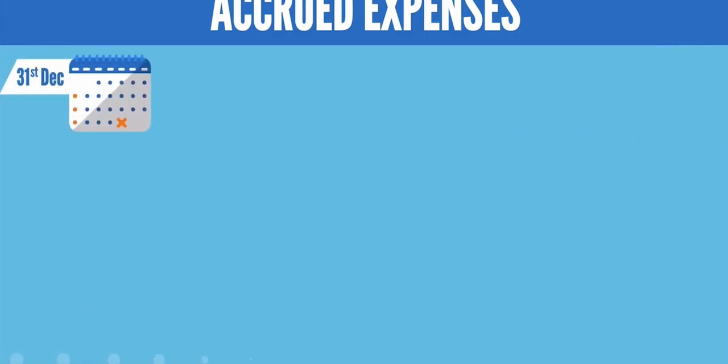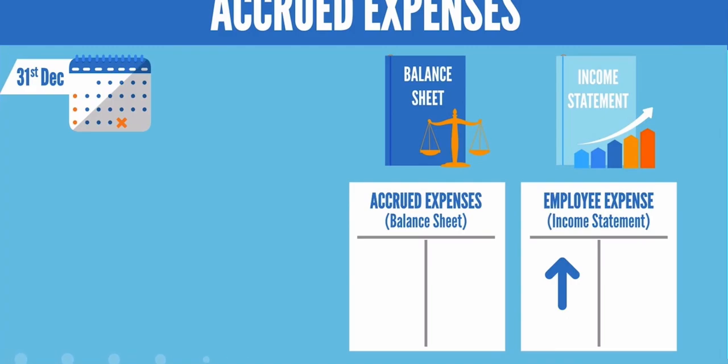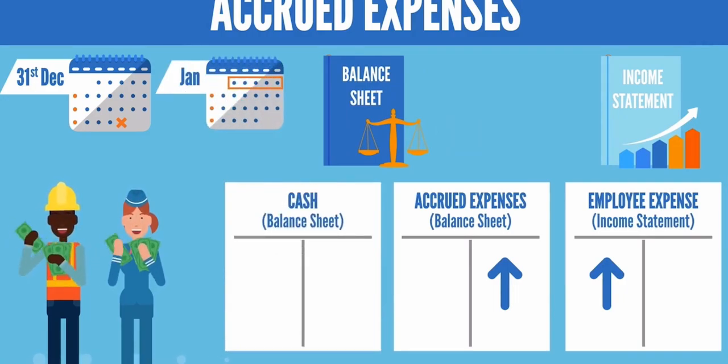We're at the 31st of December. An expense will be registered in the income statement because employees have worked in December and their labor is a fundamental part of the firm's production process. Correspondingly, a liability will be registered in its balance sheet, given that we still owe money to its employees. Later, when the company pays the money to its personnel, we will have the following accounting entry: credit cash and